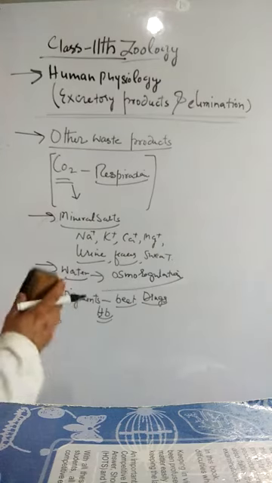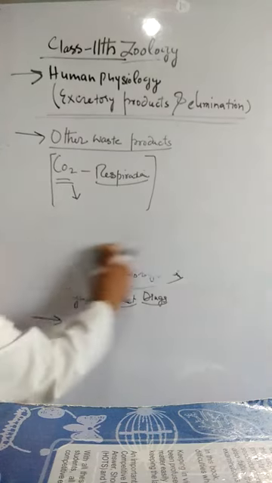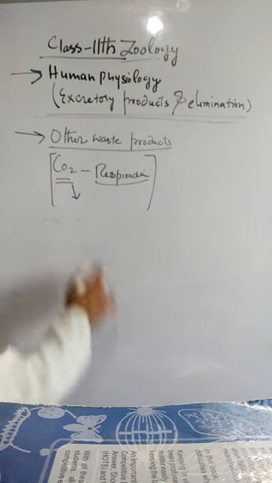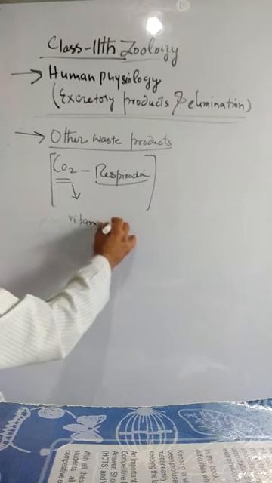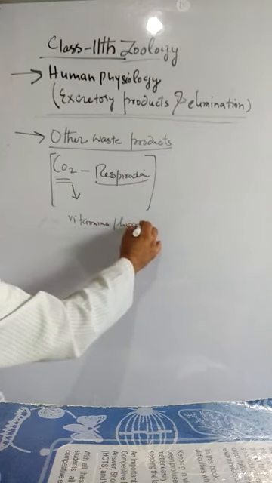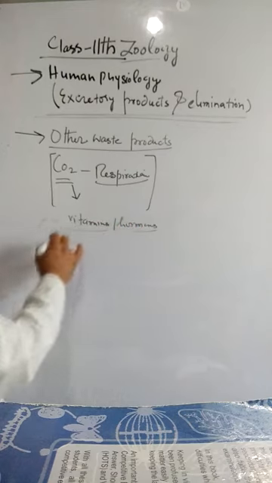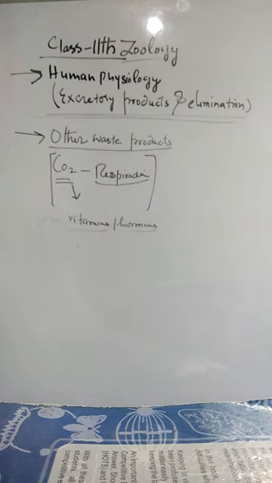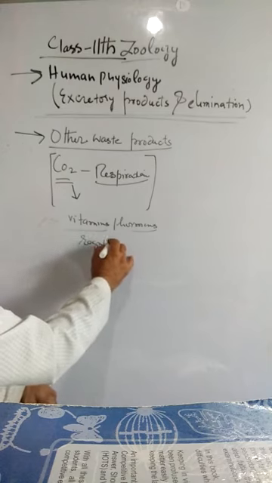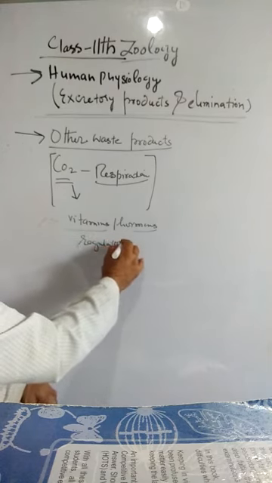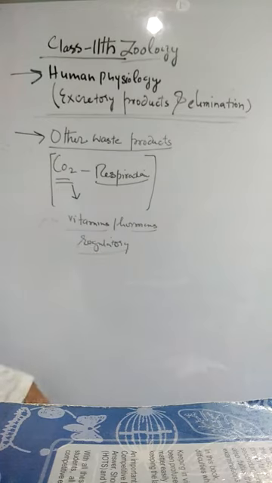There are still other excretory products, for example, vitamins and hormones. Sometimes they are classified as excretory products if they are in excess quantity. These are regulatory substances and are taken in minute quantities for the maintenance of body physiology.